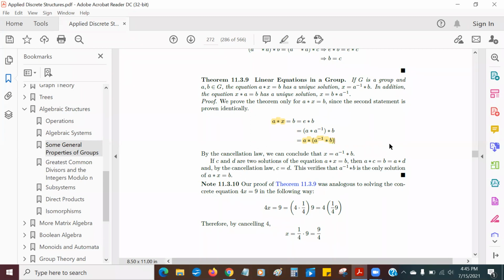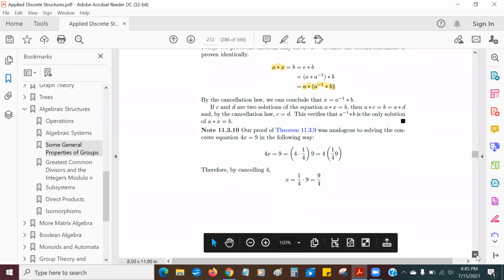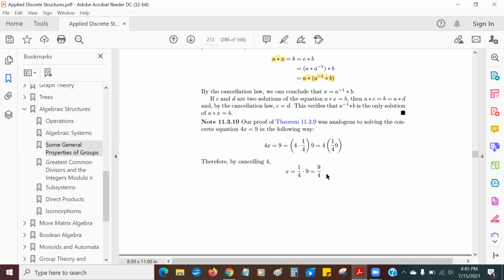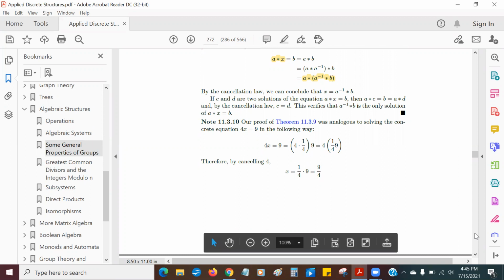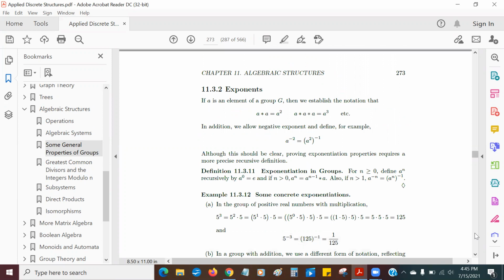In a way, that's kind of what we do when we solve an algebra equation. We have 4x equals 9. We multiply both sides by 1/4, and we get x equals 9/4. So this theoretical proof we just did is kind of similar to what we always did. Now, exponents, well, if you do repeated multiplication,